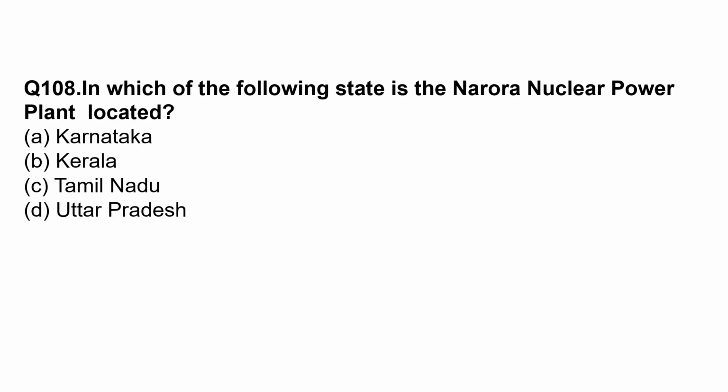In which of the following states is Narora nuclear power plant located? The correct option is option D, Uttar Pradesh.